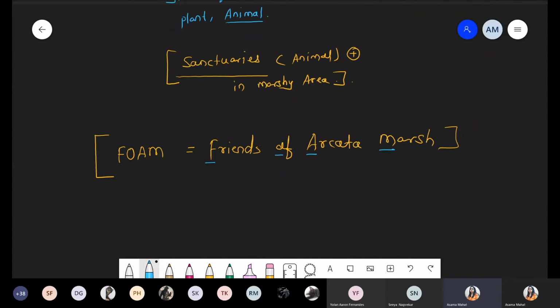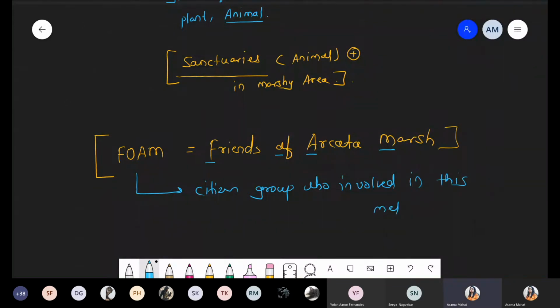And we know that whenever we are talking about the biological method, there is absorption, neutralization, assimilation, and degradation. So all that nutrient is utilized by different organisms. And if plants are there, animals also get attracted. So this FOAM is nothing but a citizen group who are involved in this method.